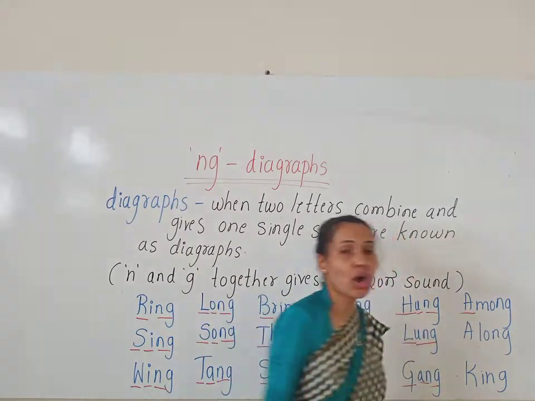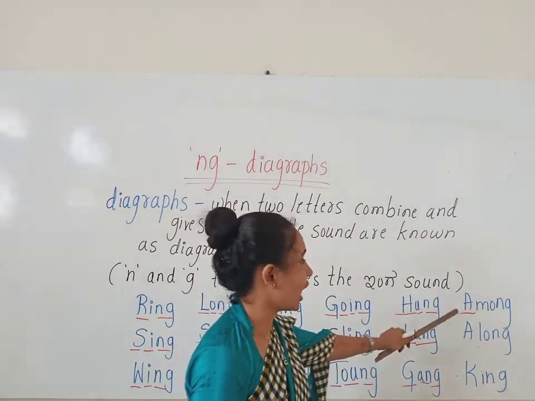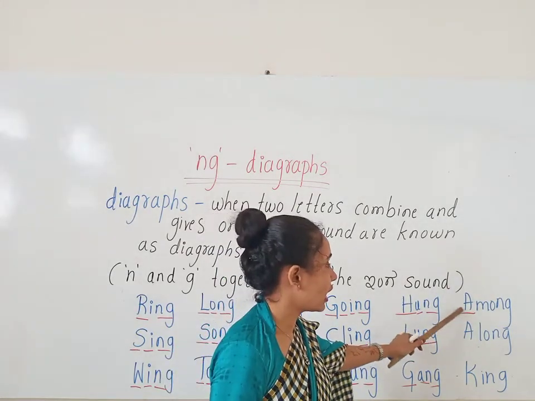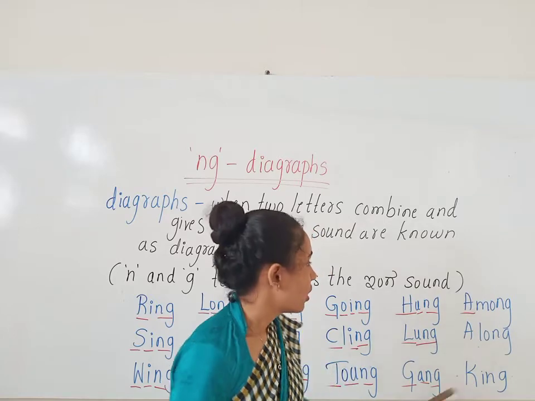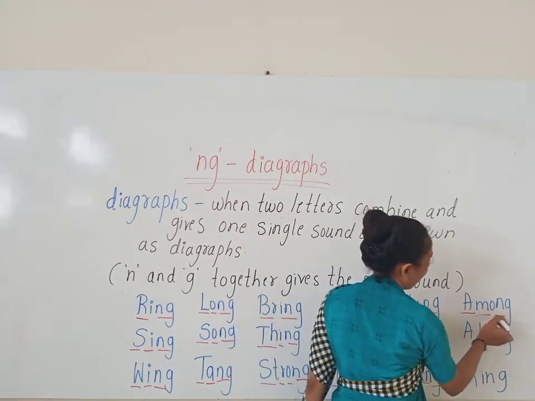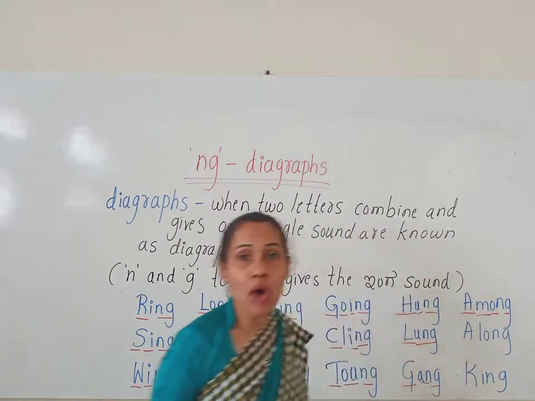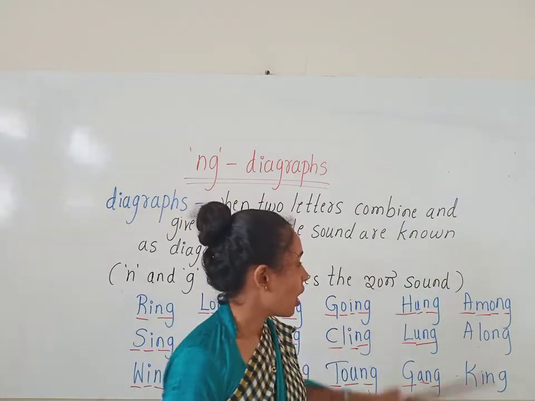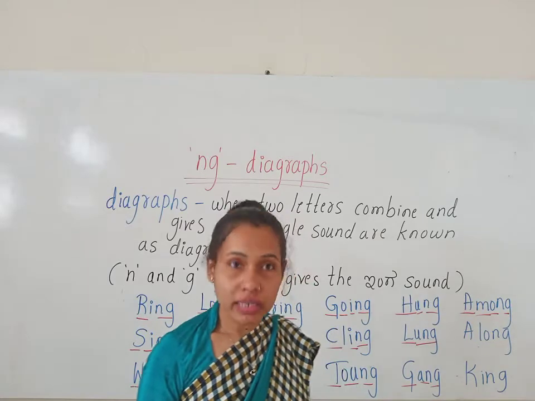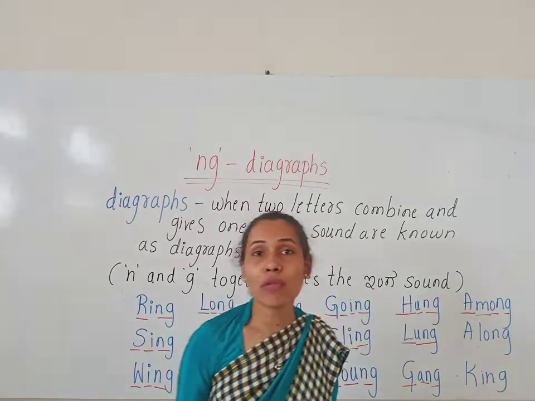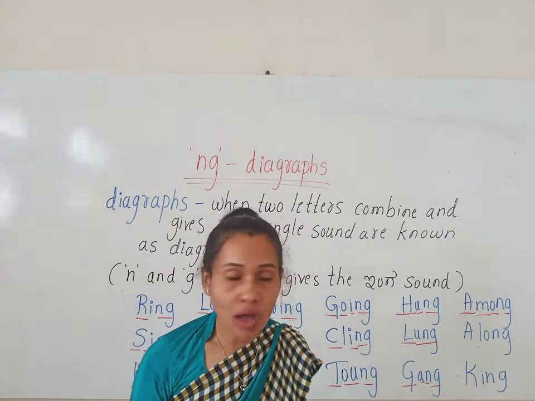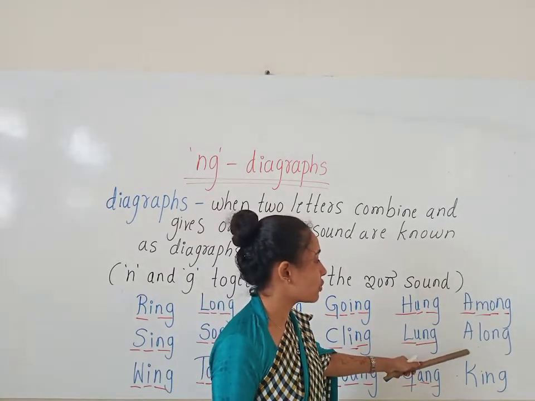What is the sound of A here, children? A. What is the sound of A here? A. Ma, ong. Among. How do we read this word, children? Among. A, ma, ong. Here O gives the short vowel O sound. Among. Okay, now look at the next word.